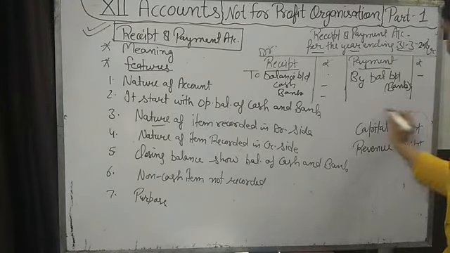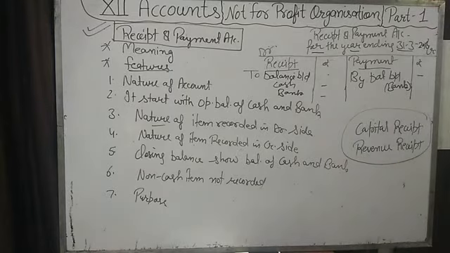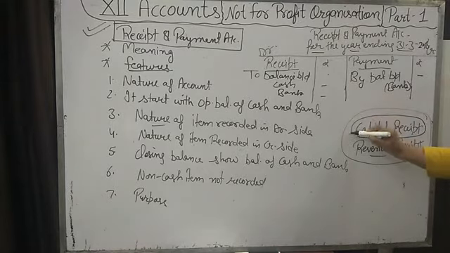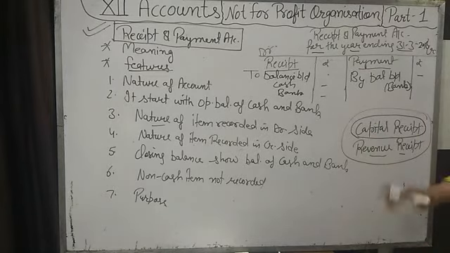In +1 you have read what a capital receipt is and what a revenue receipt is. Money we receive regularly is known as revenue receipt. In simple language, regular receipt is revenue receipt, like when we receive commission or interest, that is regular receipt. Sometimes we take a loan, that is not a regular receipt. So taking a loan is a capital receipt, which is not regular in nature.